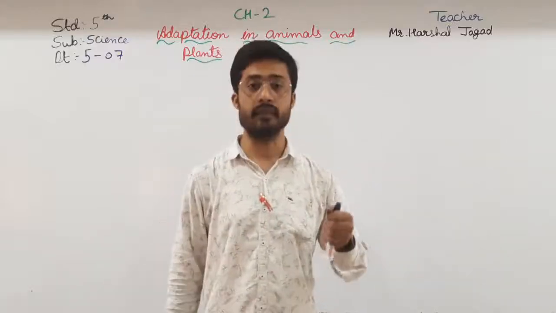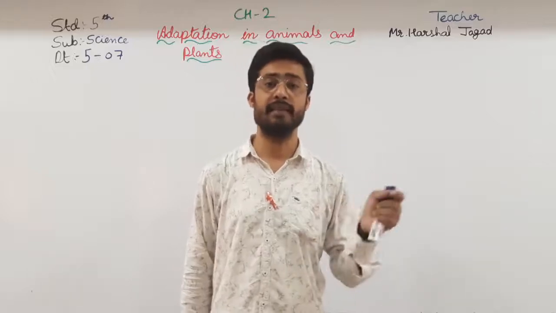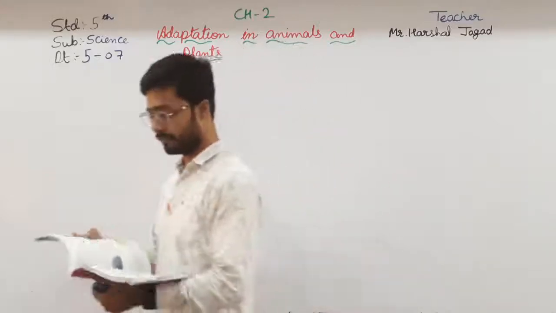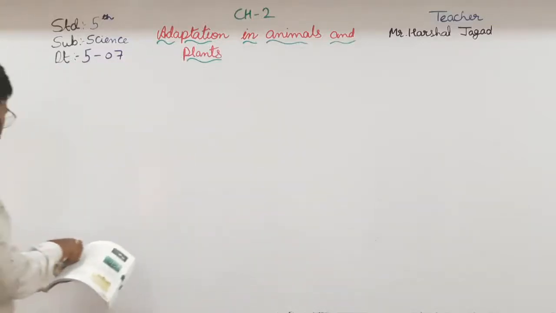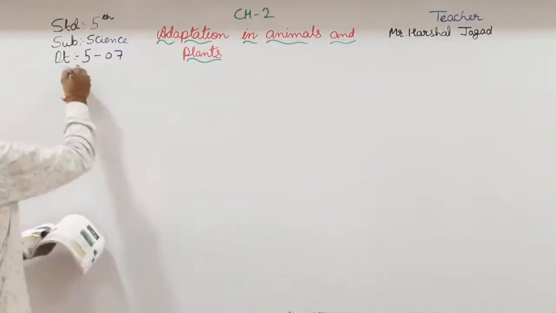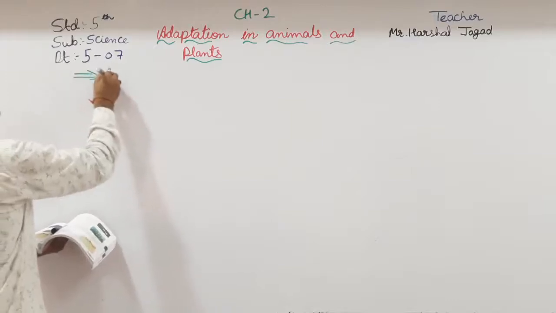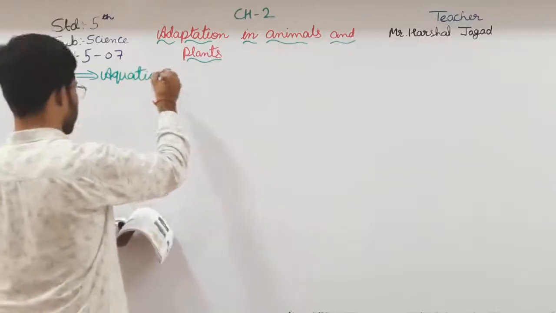So in the aquatic animals, what are some of the adaptations? Let us see by other animals.